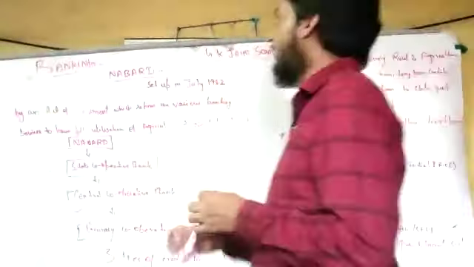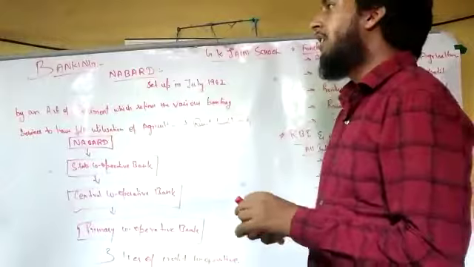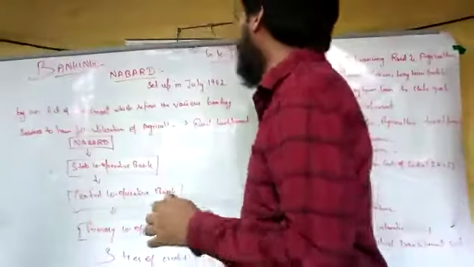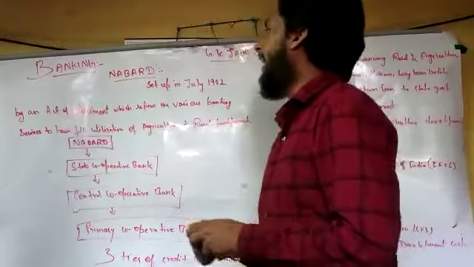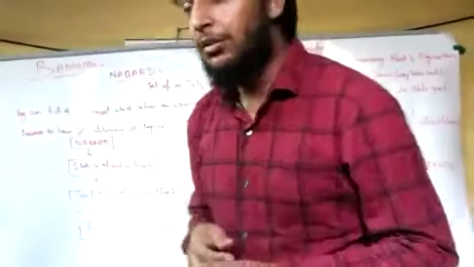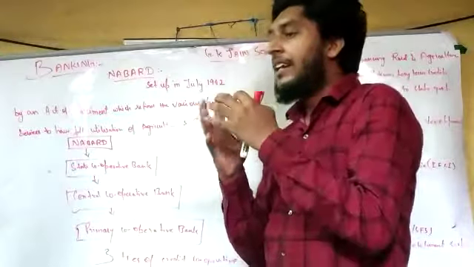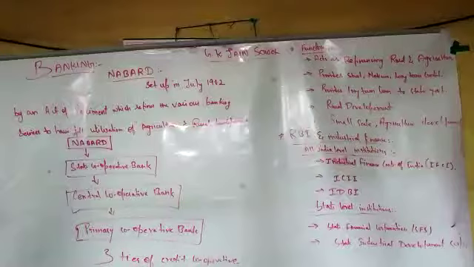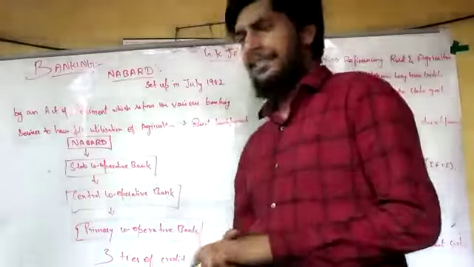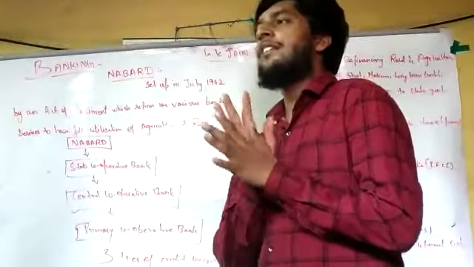And then we are going for NABARD. What is NABARD? It is a very important and essential part of central banking. It was set up in July 1982 by an act of parliament. In 1982 a special act was passed for the proper growth of agriculture and rural areas. That is why this bank was created, for the development of the agriculture field and rural development.